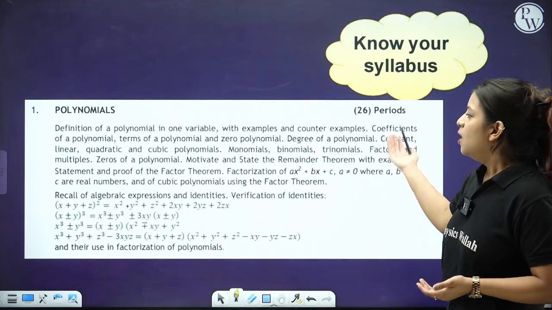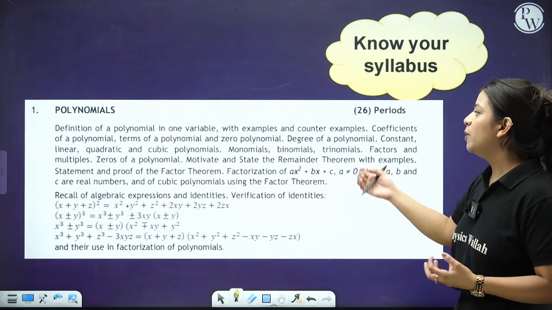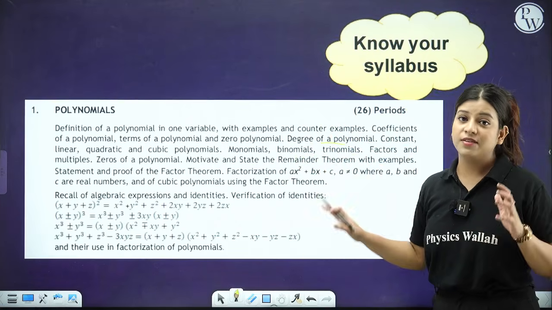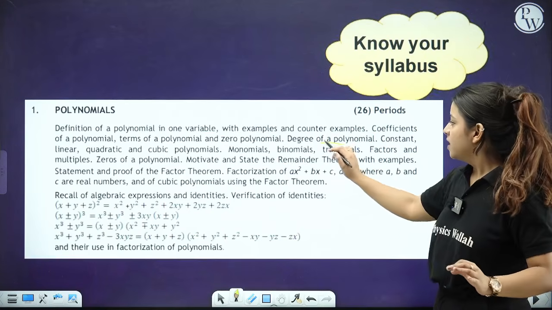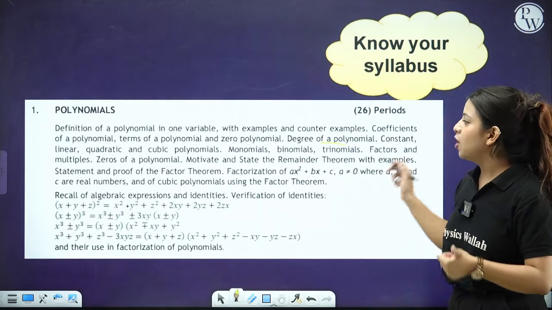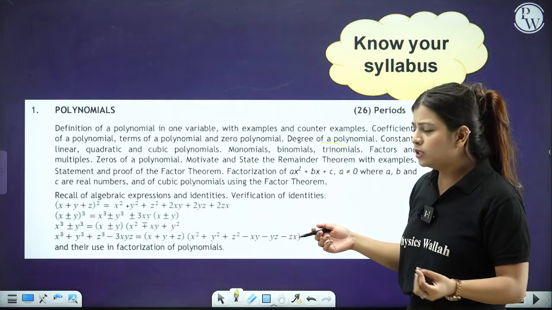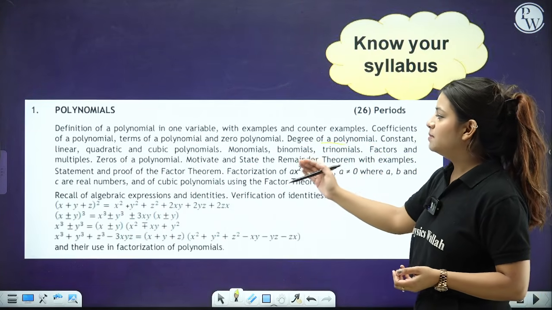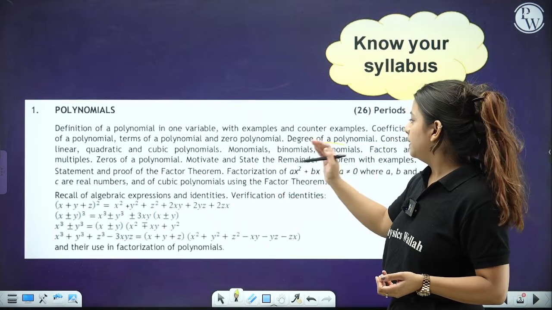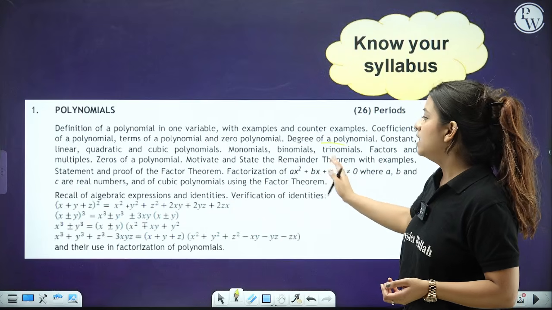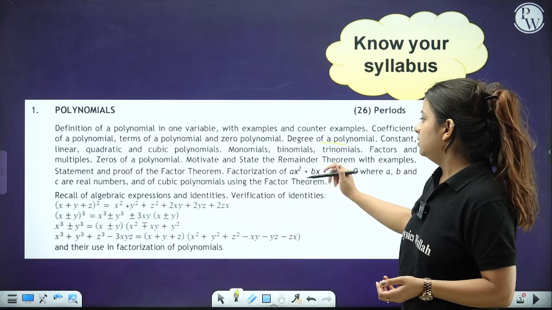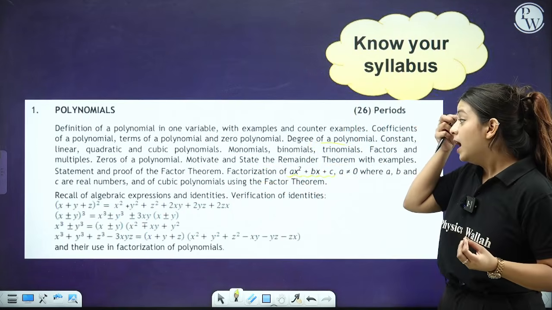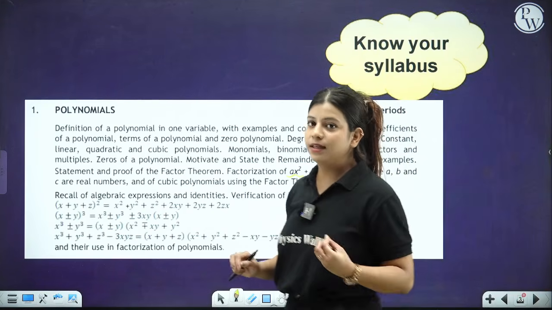What are coefficients? What are terms in a polynomial? What is a zero polynomial? We are going to learn each and everything that is given in this syllabus in this particular lecture. We are going to learn about the degree of a polynomial, constant, linear, quadratic, cubic polynomials. Apart from that, monomials, binomials, trinomials, factors and multiples, zeros of a polynomial, and the remainder theorem with examples. Factor theorem, factorization, that means your middle term splitting that you people have done in class 8th as well. Along with that, the algebraic identities are also there.